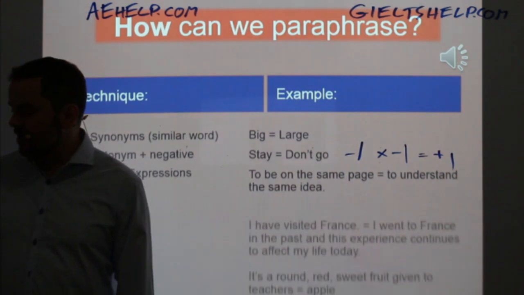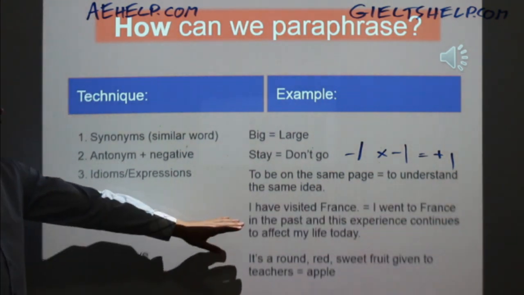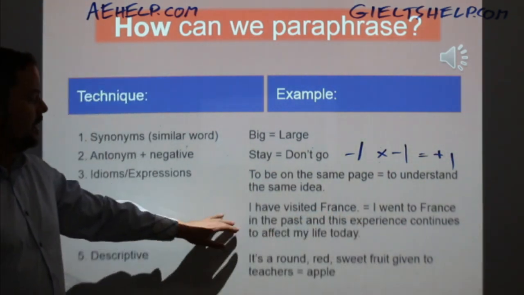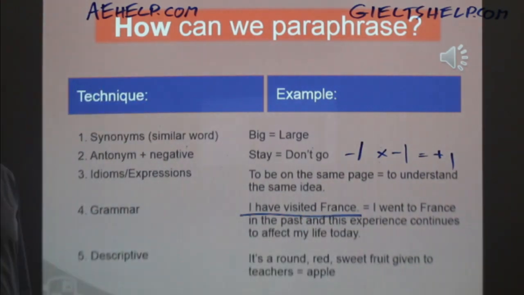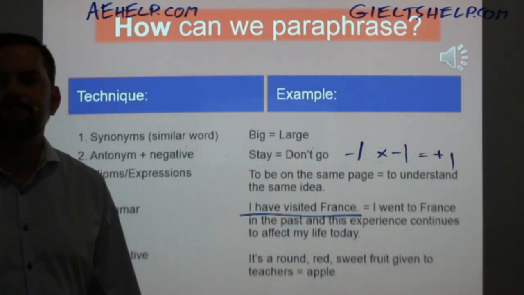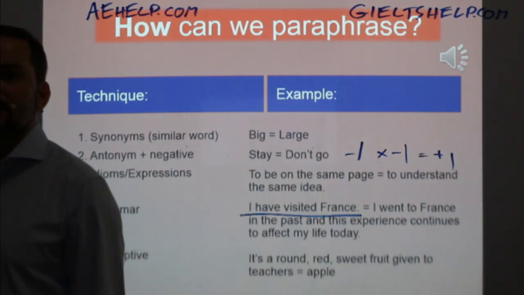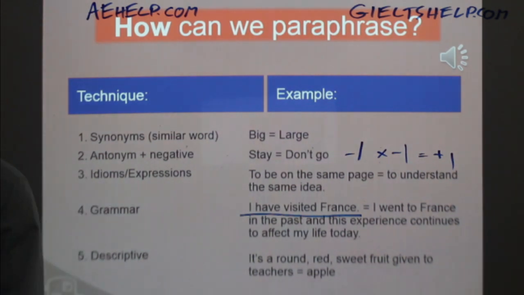So grammar is another one, okay? So grammar, here's a good example. I have visited France, okay? What kind of grammar is that? I have visited France. Anybody? What kind of grammar is I have visited France?